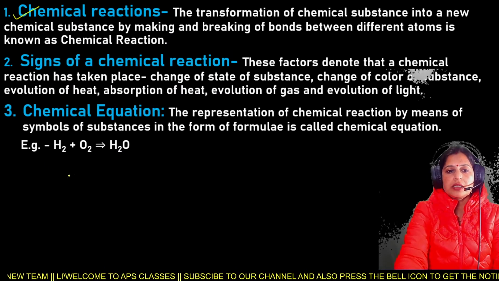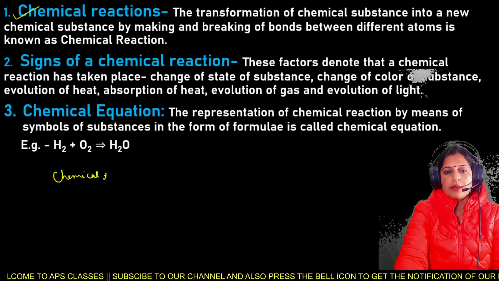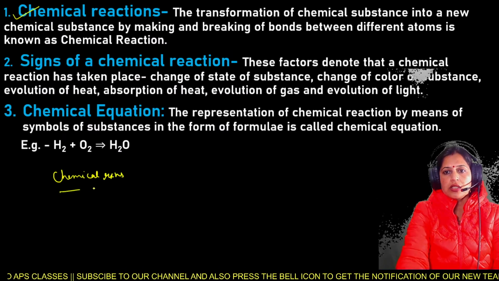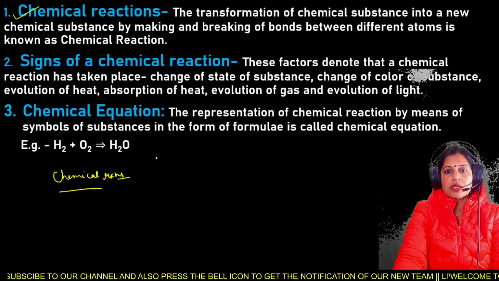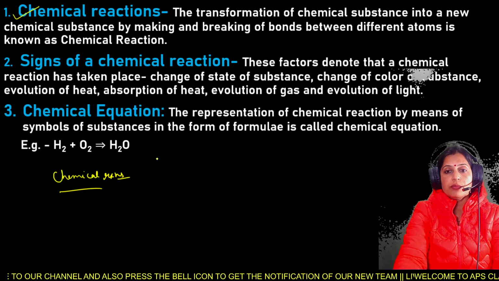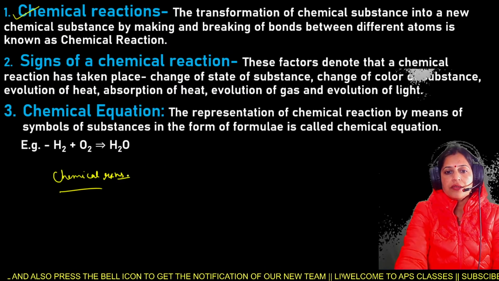What do you mean by the term chemical reactions? The transformation of chemical substances into a new chemical substance by means of making and breaking of bonds between two different atoms is known as a chemical reaction.